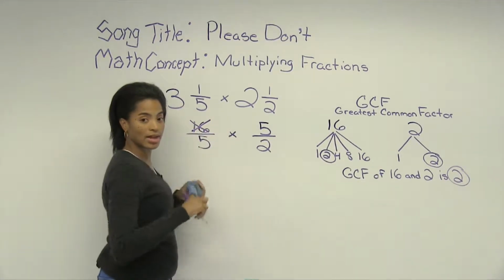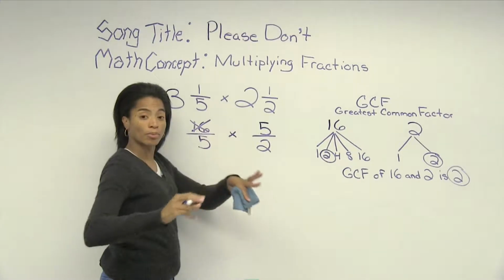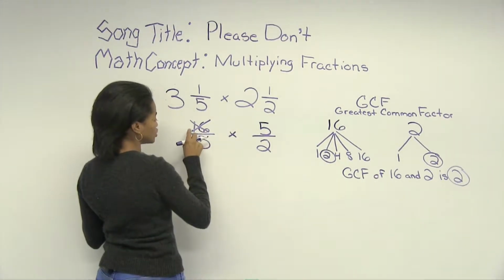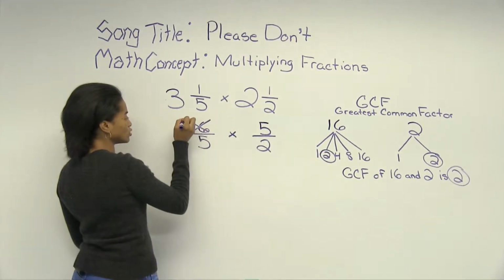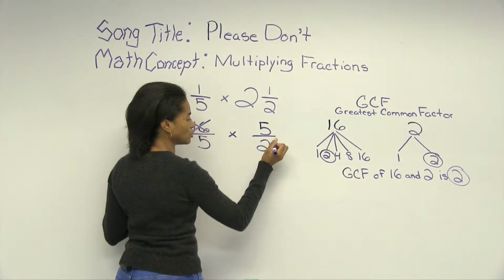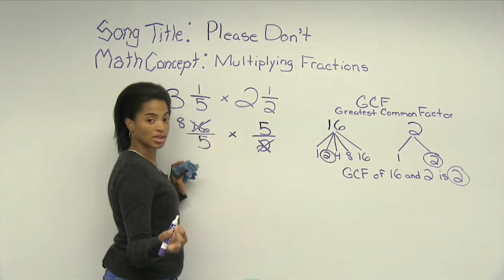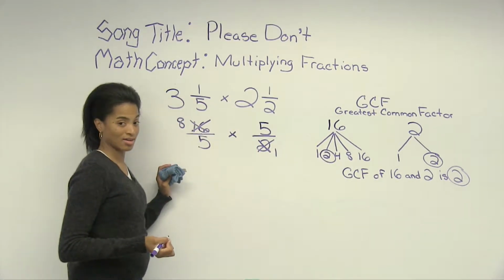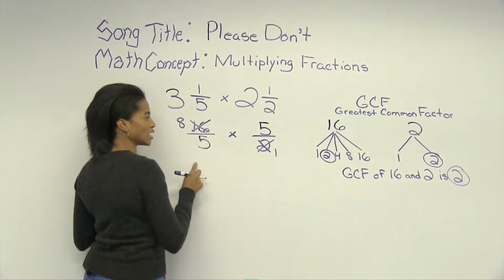Replace them with the quotient. That's the answer to a division problem. So 16 divided by 2, the quotient is 8. Over here, 2 divided by 2, the quotient is 1.